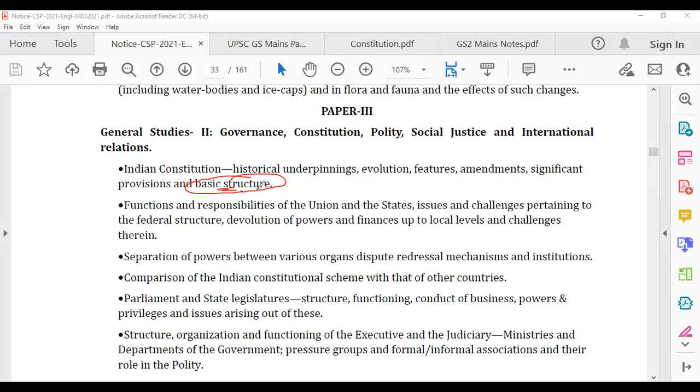What is basic structure? As the name suggests, there are certain portions in our constitution which are very basic, which are the core attributes of our constitution. And if parliament, that is the legislature of our country, changes those features, which are the core attributes, it will change the whole meaning of the constitution. That's why judiciary came up with basic structure. Who came up with basic structure? Judiciary came up with basic structure.